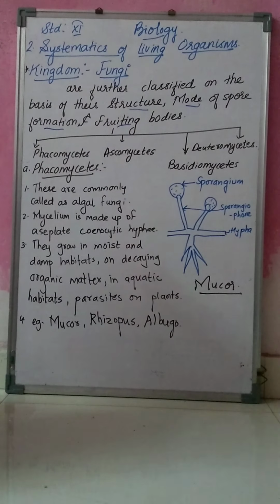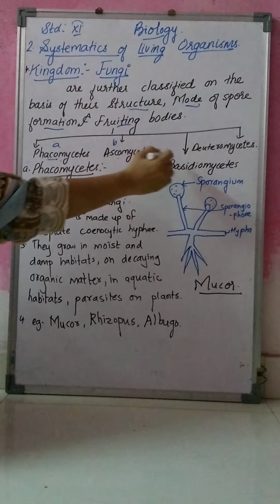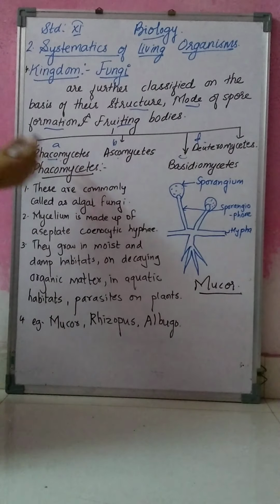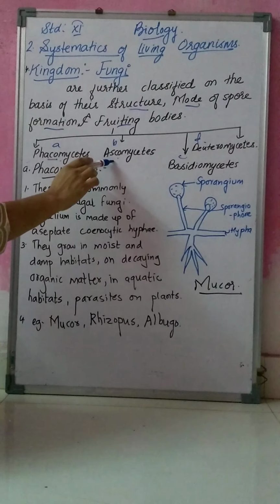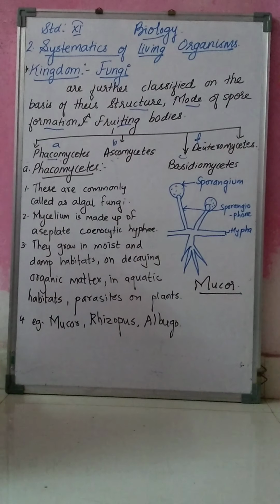So this kingdom Fungi is further classified into 4 types. That is Phycomycetes, Ascomycetes, third is Basidiomycetes, and fourth is Deuteromycetes.